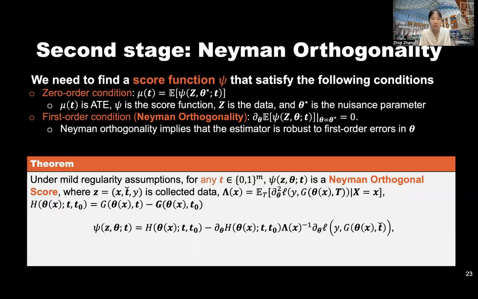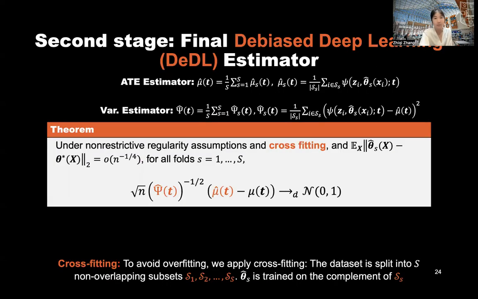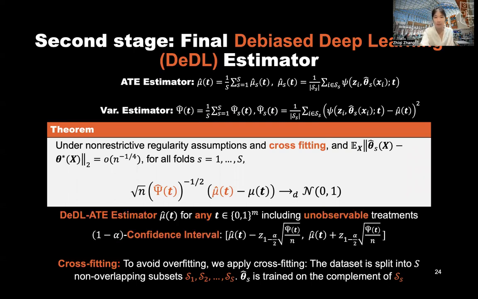And we're able to show that under mild regularity assumptions, for any treatment combination T, this Neyman orthogonal score function looks like this, and it's just a plug-in term with a de-biased term. And what's more, we can show that under non-restrictive regularity assumptions and cross-fitting, employing this Neyman orthogonal score function will give us a valid estimator to perform causal inference. And we can actually construct the confidence interval using the equation here.